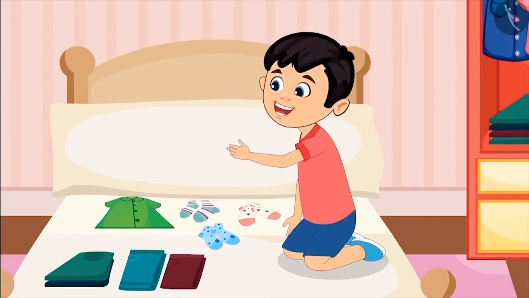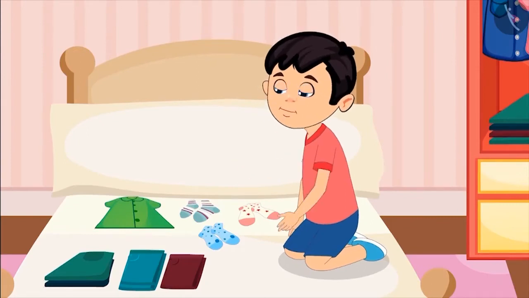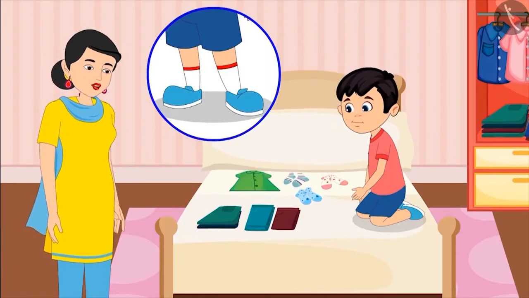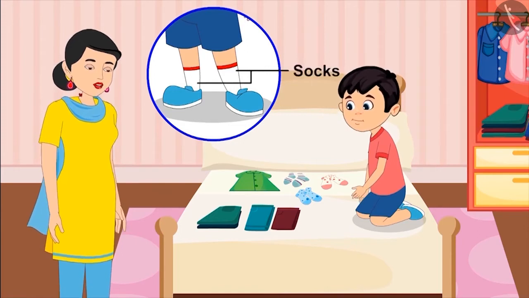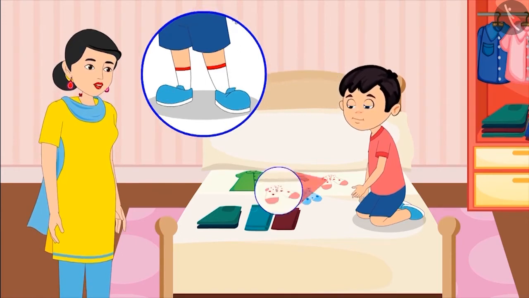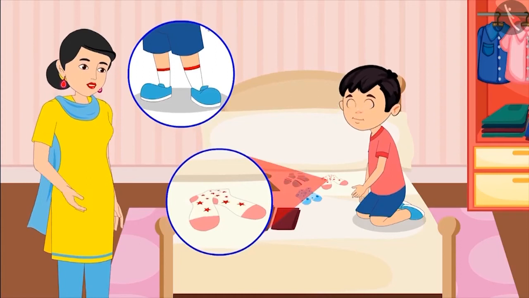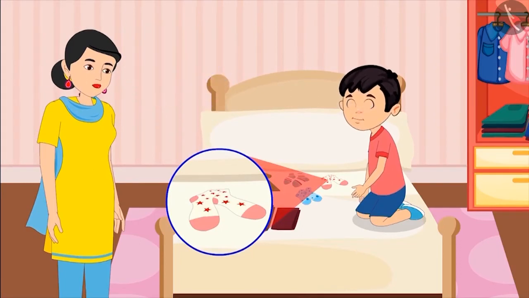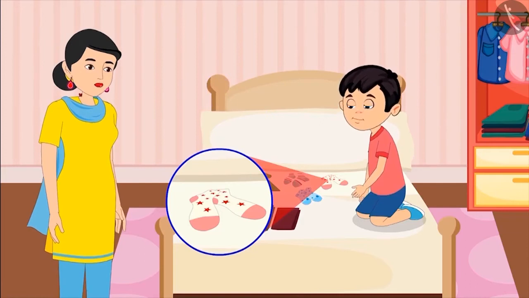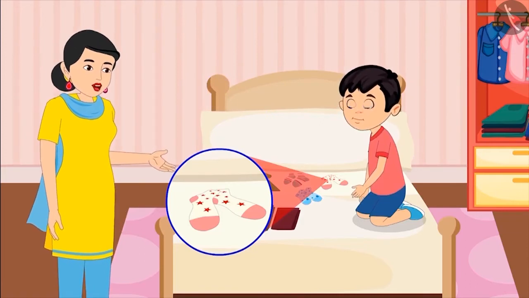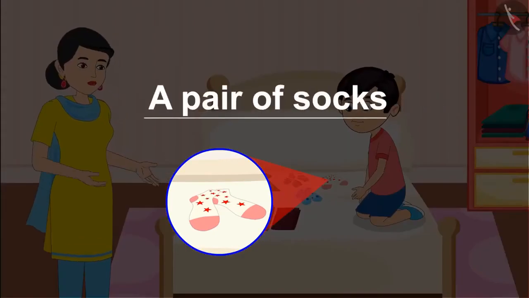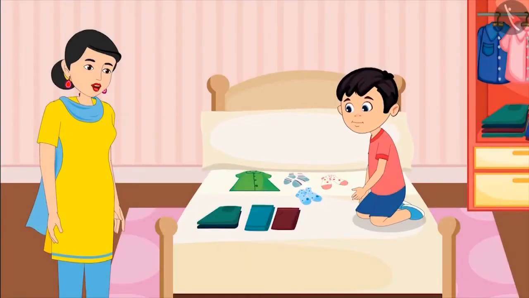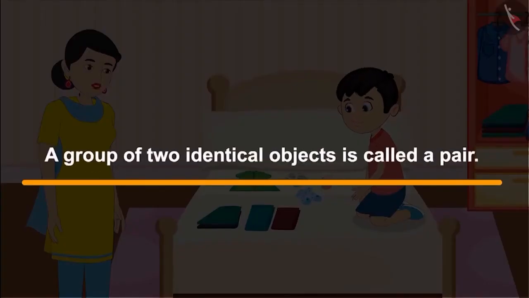Mom, what does a pair of socks mean? We have 2 legs. And we wear 1 sock on each leg. On both feet, we wear identical socks. Such as these 2 socks with stars, isn't it? Yes. Because we wear these 2 socks with stars together on each leg, and that is how they form a pair of socks. This means a group of 2 identical objects is called a pair.